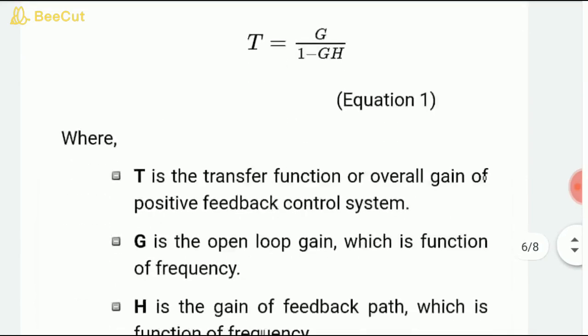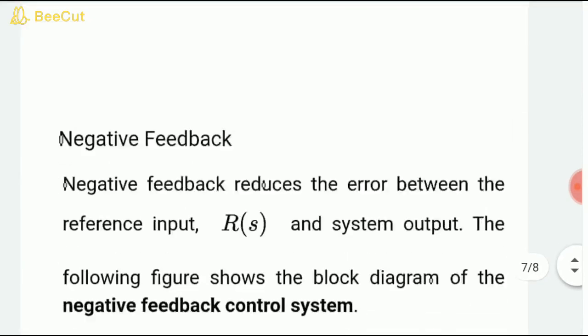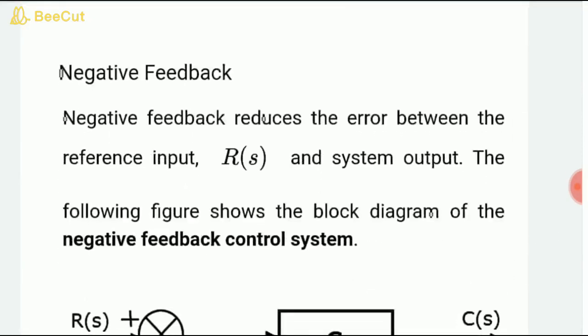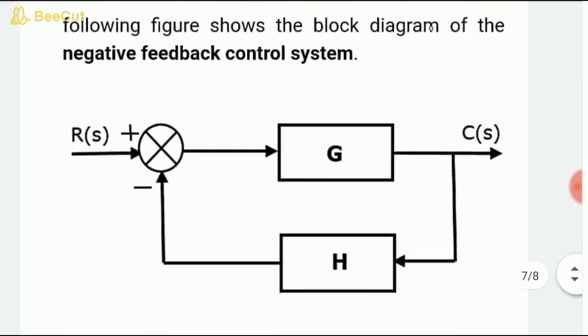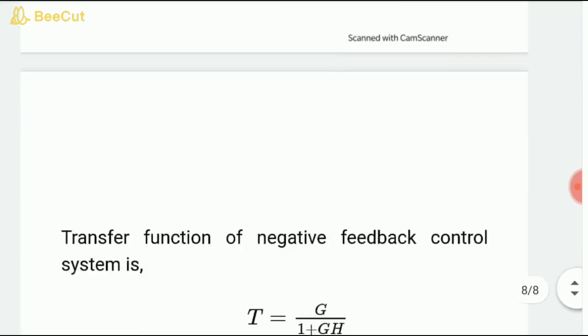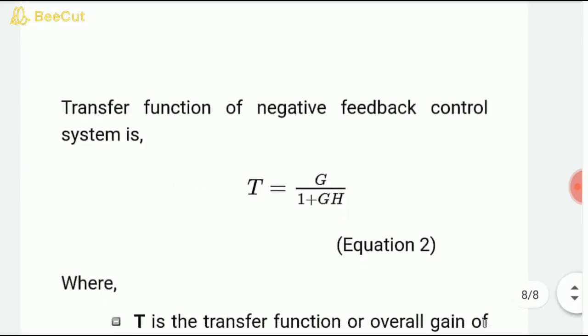And if we talk about negative feedback, students, it reduces the error between the reference input and system output. So the following control system diagram will become R(s) minus H(s). We generally use the negative feedback control system in our practical industrial process systems. So in the denominator part, you have G over 1 plus GH. Okay, students. So this is all about the concept of transfer functions and its classification in terms of positive and negative feedback system.